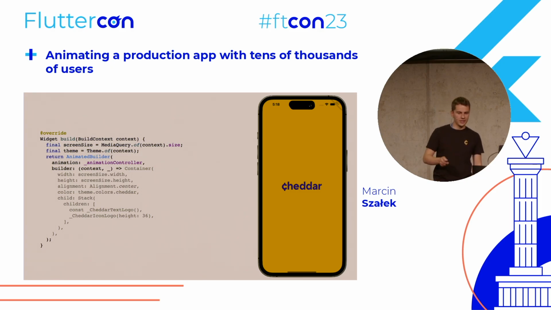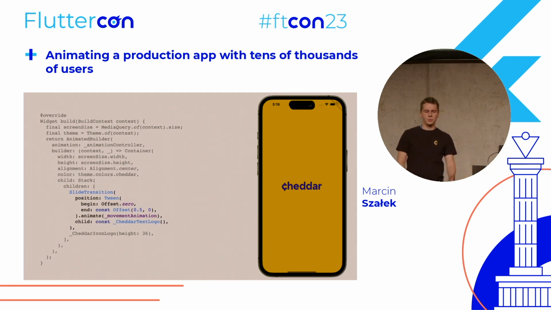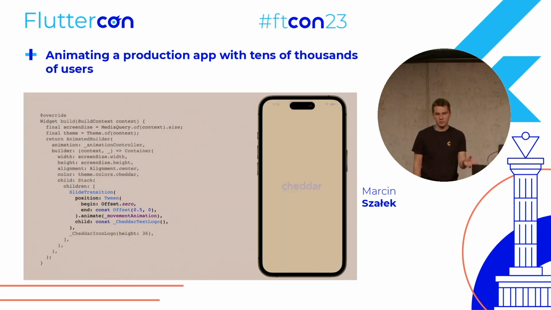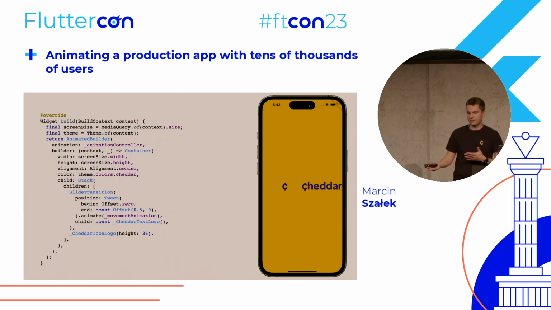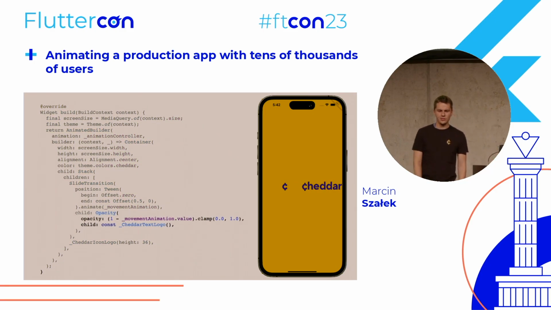And inside this builder method, we can just wrap cheddar text logo with slide transition that we used before. And we can provide a position, and this time it will start at the offset 0, so it will start where it's supposed to be, and then it will go to the right. And it will be driven by the movement animation. So this will cause this effect, which is close, but not enough. So what we can also do is simply wrap with opacity and do 1 minus movement animation value to have this cheddar text logo fade away.